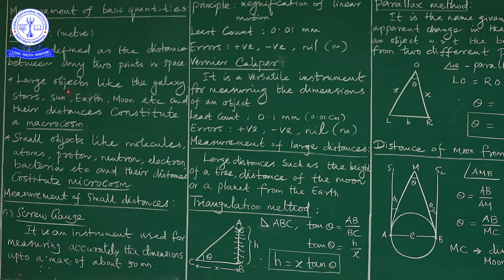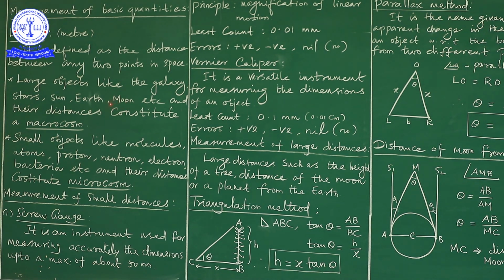Suppose we consider larger objects like galaxy, stars, sun, earth, moon, etc. Like that we are going to measure the length of the galaxy, the length of the stars, the length of the sun, the length of the earth, the length of the moon. Such things we have to measure, so we call them larger objects.